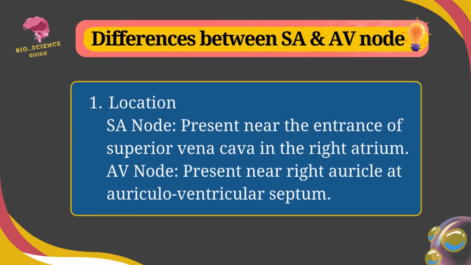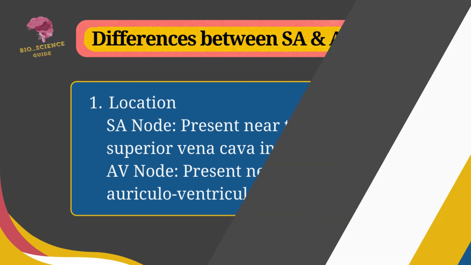The differences between SA node and AV node are as below. On location, the SA node is present near the entrance of superior vena cava in the right atrium, but the AV node is present near the right auricle at auriculoventricular septum.